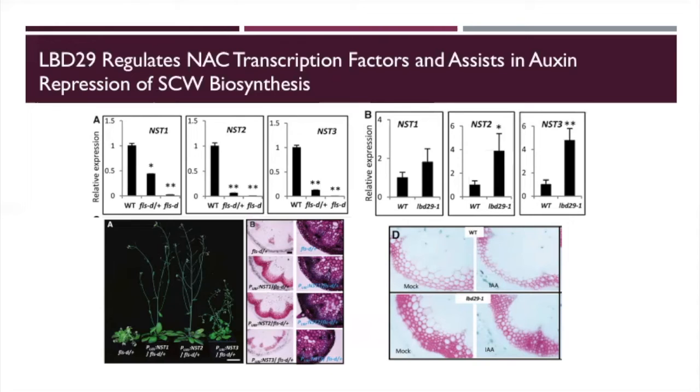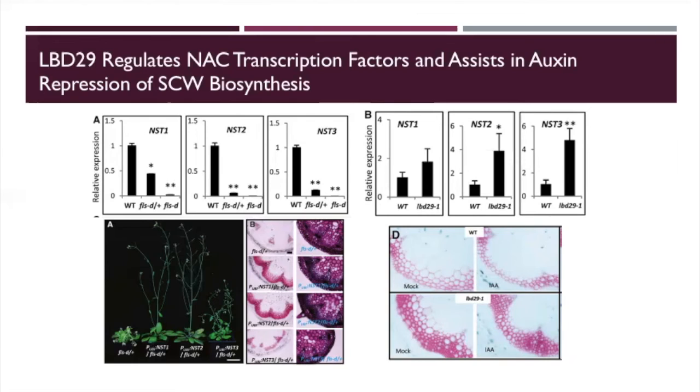However, forced expression of NST1, 2, and 3 in FLSD mutants, seen in the bottom left image, resulted in suppression of the mutant phenotypes, especially NST1 and 2, which regained its height and secondary cell wall strength. So here you can see this is just the FLSD mutant, so it doesn't have the secondary cell wall, but when you overexpress NST1 and 2, it returns, and you can see that this also correlates with the increase in height back to what I would assume is near the wild type.